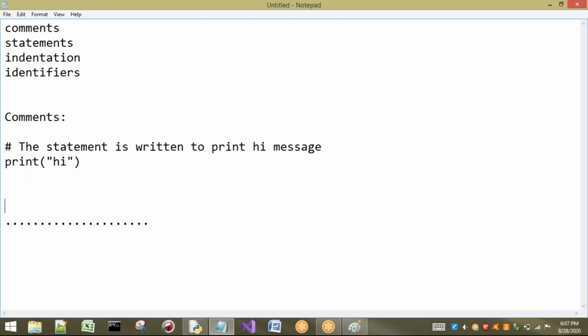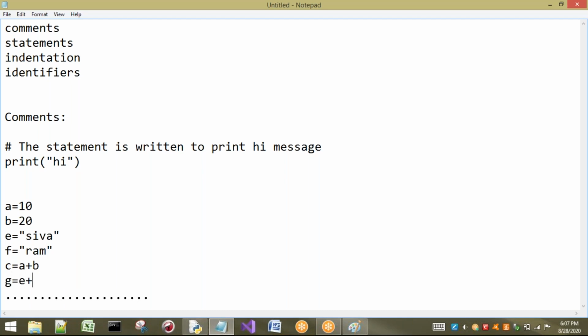Whatever program you write can be understood by you. But if the same program is going to be sent to any other person, I will explain once again. See here, a equal to 10, for example b equal to 20, and I have written a plus b. For a small example, I have taken this one. Now what are a and b? I will take some other variables, e and f also. E equal to some value, and f, I am going to take some other value.